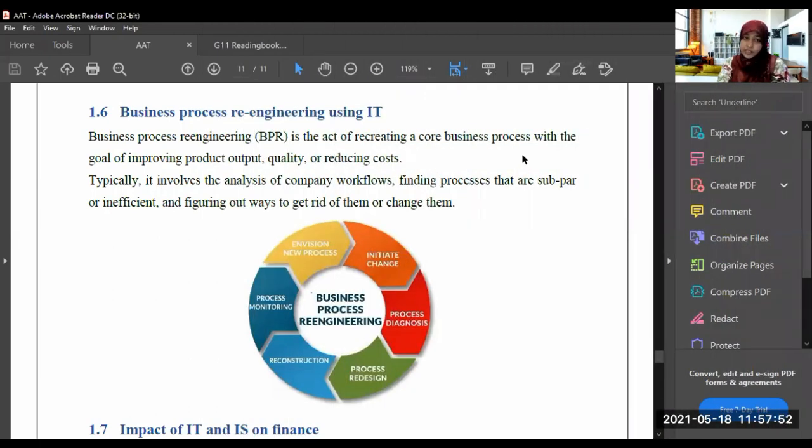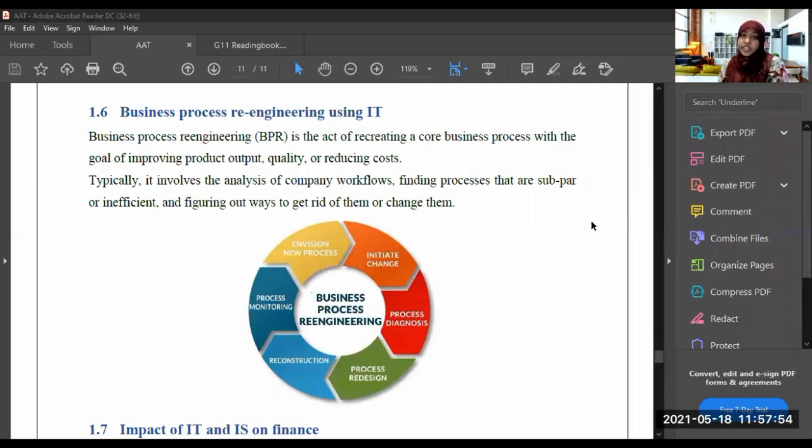What is business process re-engineering using IT? We call it BPR. You are doing commerce now, you should know about BPR. In commerce, BPR is a must. What is BPR or business process re-engineering?